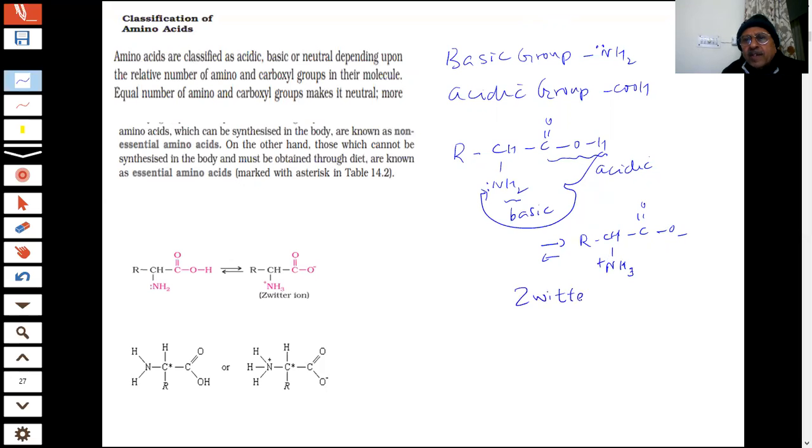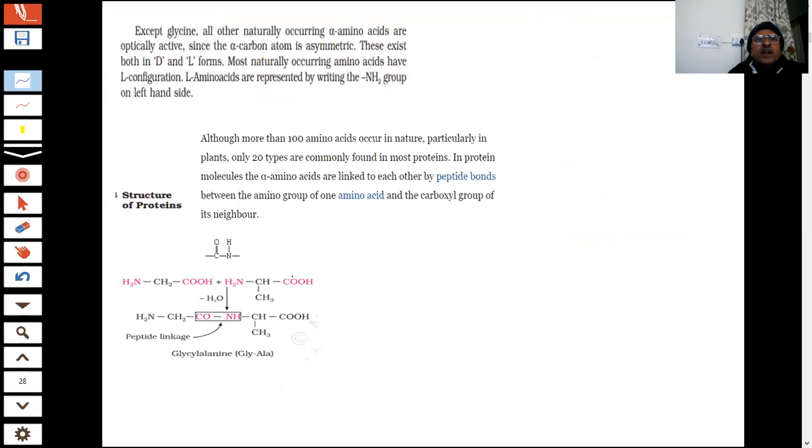The question was asked in the paper, students: what is a zwitter ion? This is called a zwitter ion. There is a positive and a negative charge present in the amino acid. Okay? One more question: what is a zwitter ion? See, simple questions. We have to draw it.